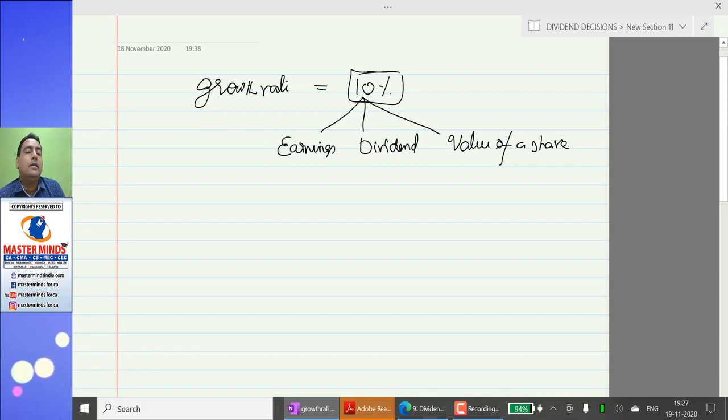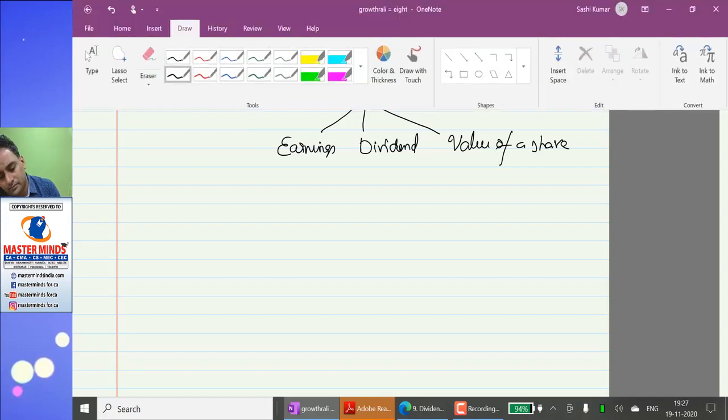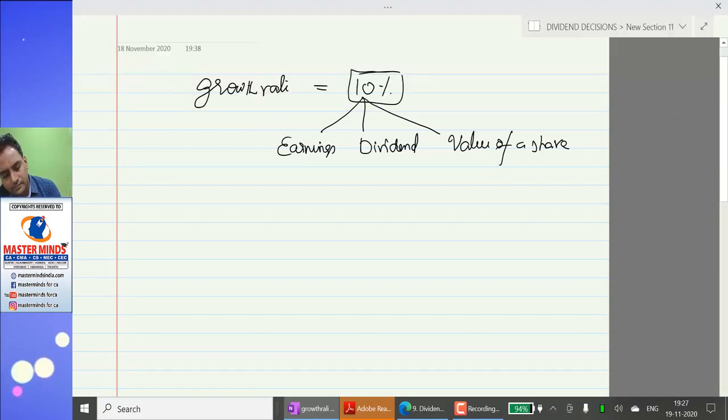Now, why are the company's earnings growing at 10%? Where does this growth come from? See, if you want to experience growth in your earnings, dividends and value of share, you must pay a fixed dividend instead of distributing all your earnings.